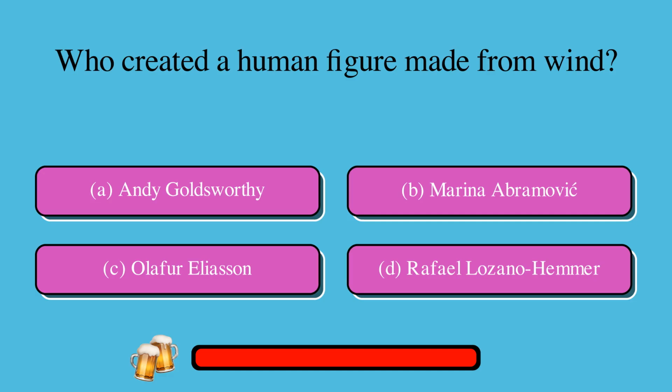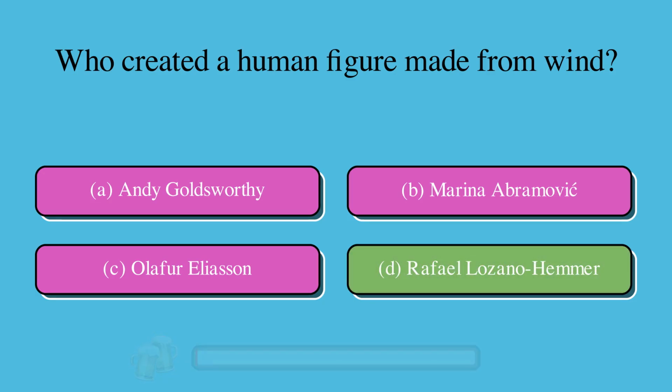Who created a human figure made from wind? A. Andy Goldsworthy, or B. Marina Abramovic, or C. Olafur Eliasson, or D. Rafael Lozano-Hemmer? The correct answer is D. Rafael Lozano-Hemmer.